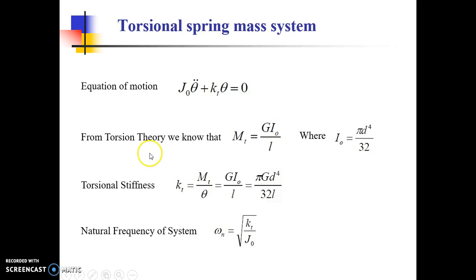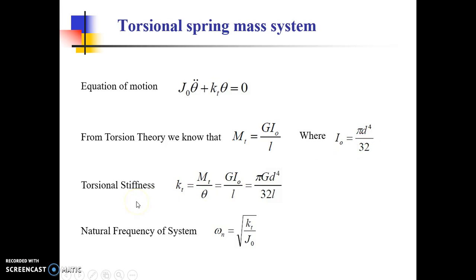From torsion theory, which we have studied in earlier courses, we know that the torque is given by G into I0, which is the polar moment of area, into the G, which is the modulus of rigidity, divided by length of the shaft, and I0 is given as pi d raised to 4 divided by 32.